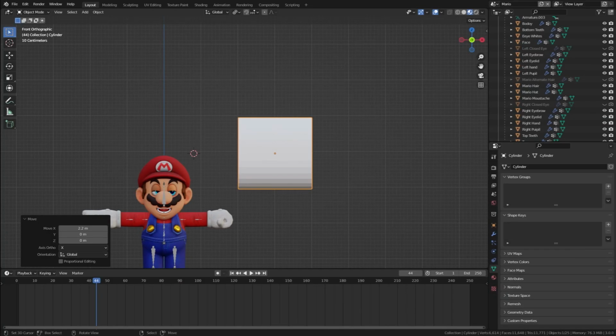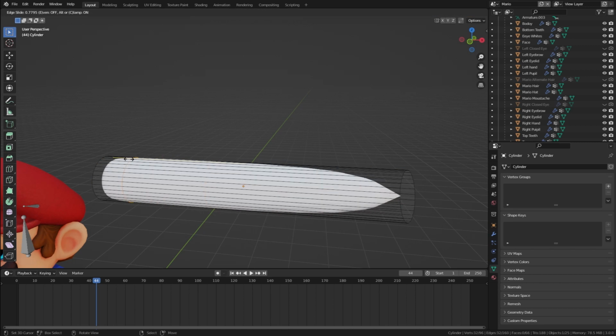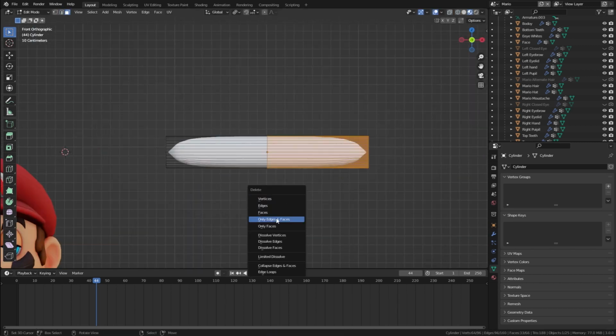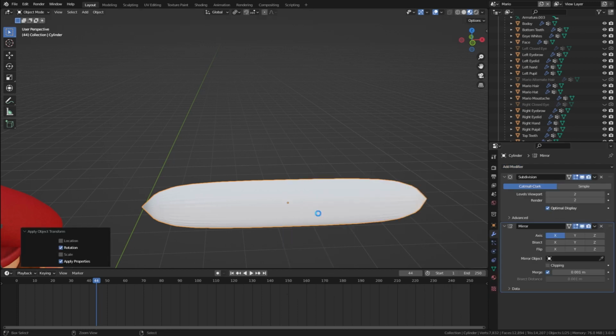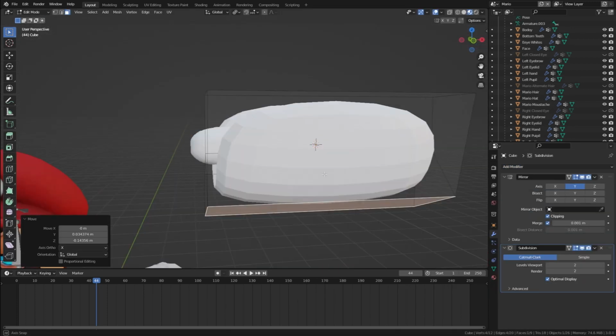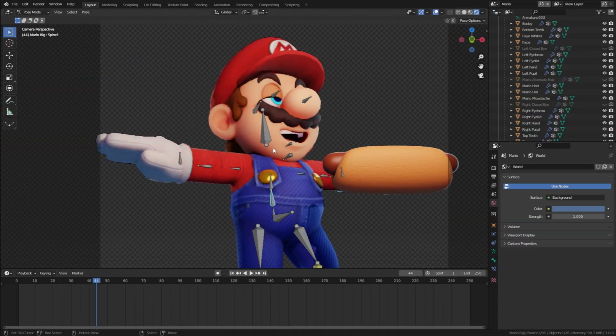Okay, moving on. My final idea was to have Mario enjoy a hot dog. I actually ended up making two renders for this of, let's say, different intensities. I began by modeling a hot dog, which was actually pretty easy. The wiener I made out of a cylinder that I just beveled on the edges, and the bun I made out of a cube that I extruded the sides out of. I slapped some nice looking hot dog shaders on it, and then began posing Mario.